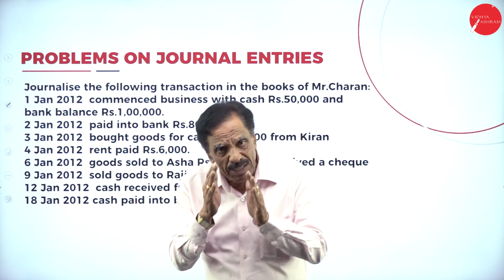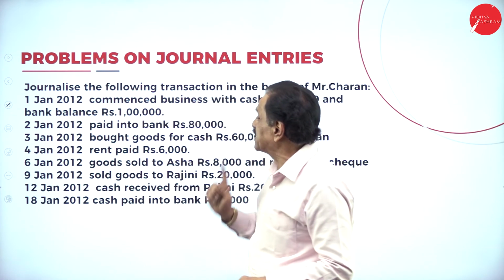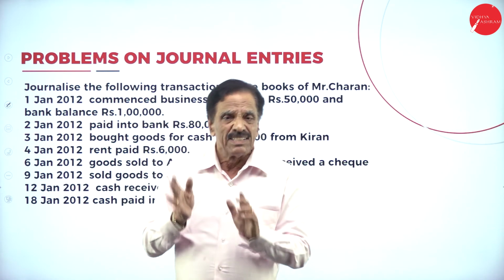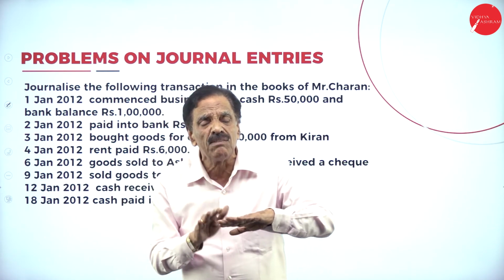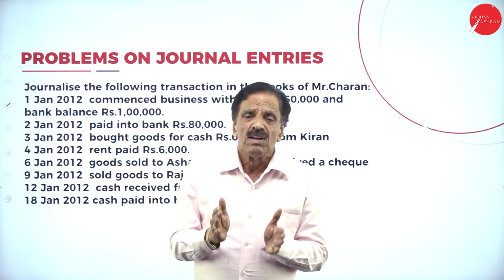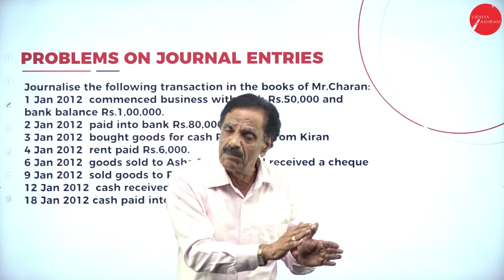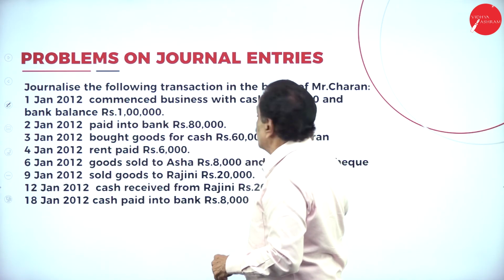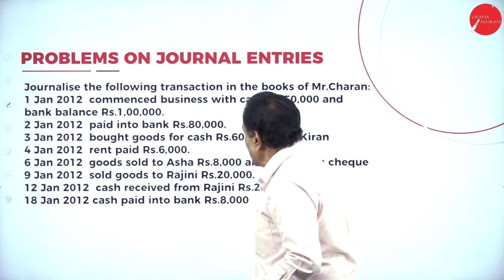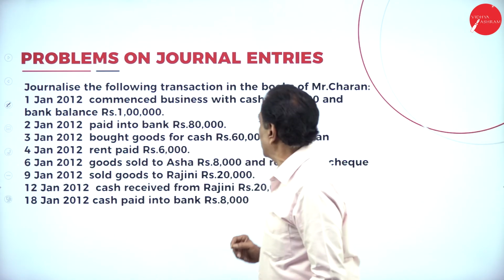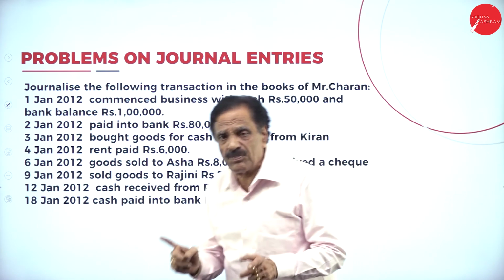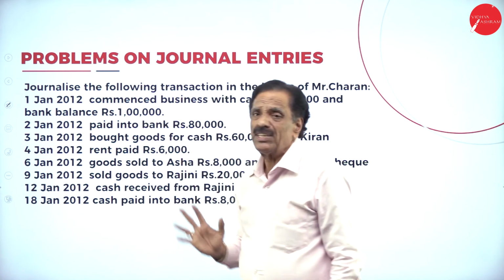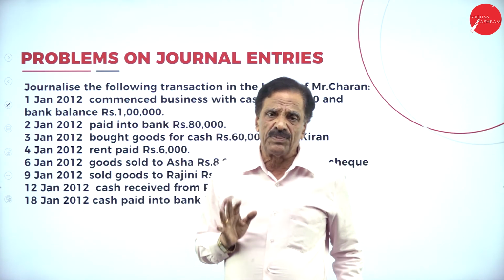So if you want to pass the entry, what is coming in? Cash is coming in and a bank balance of rupees 1 lakh. Total how much have you got? 1,50,000. So what rule do you have to follow? Debit what comes in, credit what goes out. Commencement means capital. Who introduced the capital? Mr. Charan. The entry: cash account debtor, bank account debtor, to Charan capital 1,50,000. I will repeat: cash account debtor, bank account debtor, to capital 1,50,000.